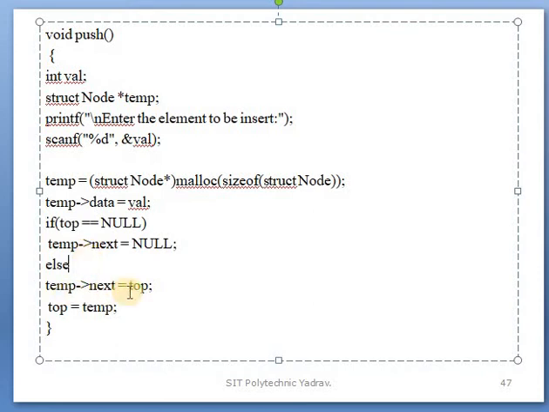Else, temp next is equal to top, and temp is assigned to top. So the value inserted into temp is stored in top. In a stack, the first element is inserted automatically.